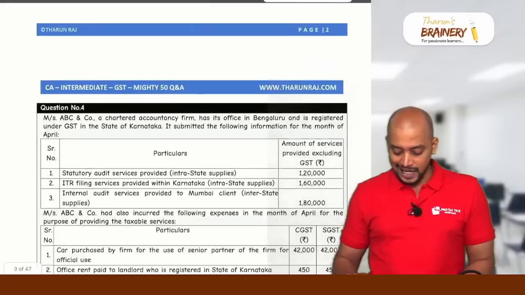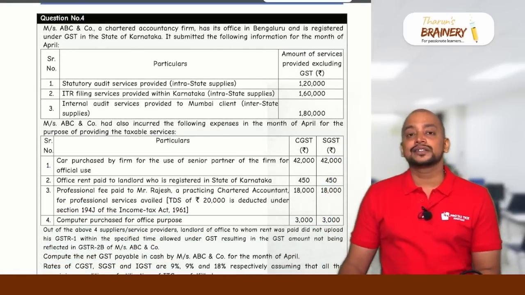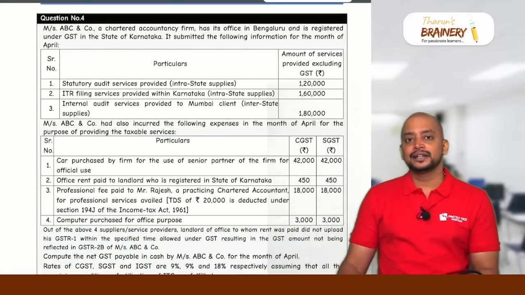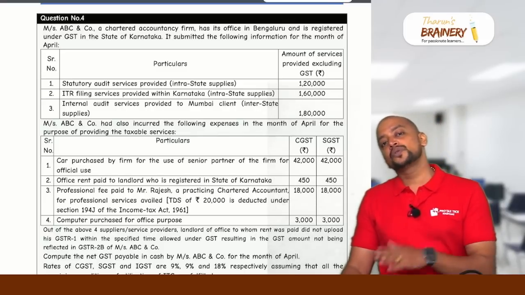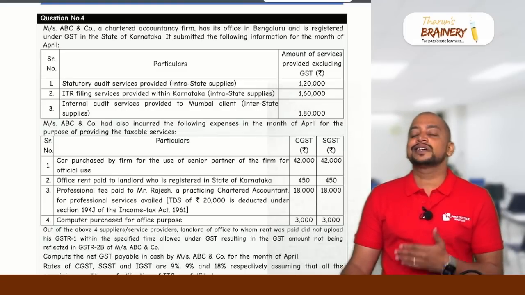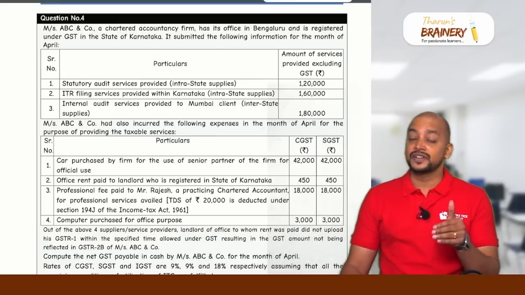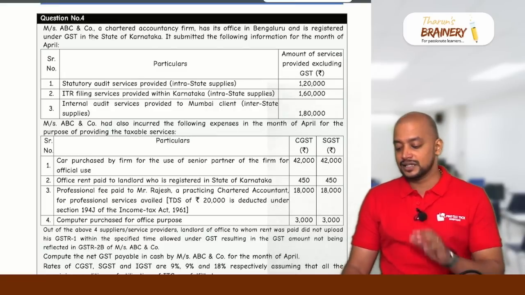Then the next one, question number 4. This is a consolidated question, and it has inward supplies, outward supplies, everything. Based on this, we need to determine what is the net GST payable. You will get one comprehensive question like this for the first question, which is a compulsory question.